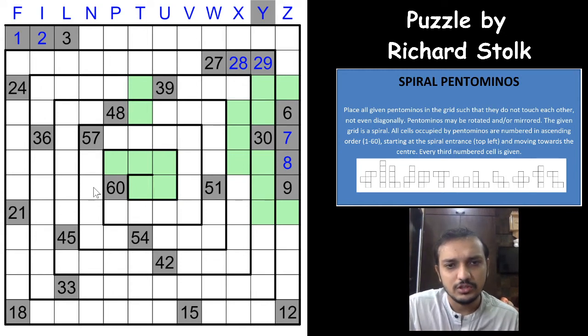And of course, these two pentominos cannot touch each other diagonally because there will be a bigger one, right? Okay. Same way, I can think these two are of the same pentominos, right? Same shape, which means that this 60 cannot touch towards this pentomino. You will be having a bigger one. Nice.